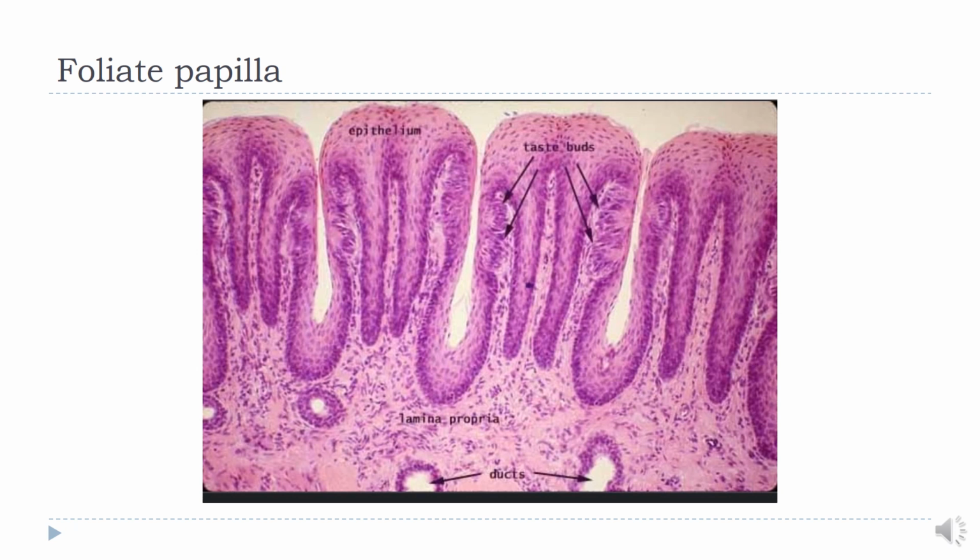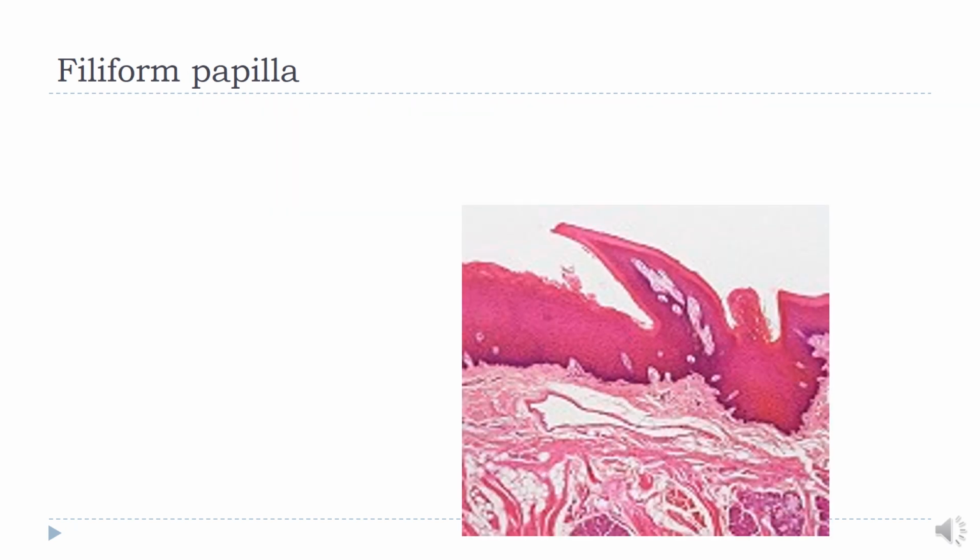So these are the foliate papillae, and you can see here the taste buds are located in the lateral wall. Filiform papillae, pointed ones, contain no taste buds.